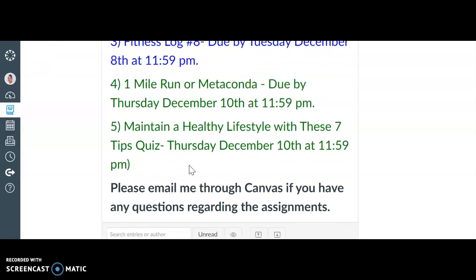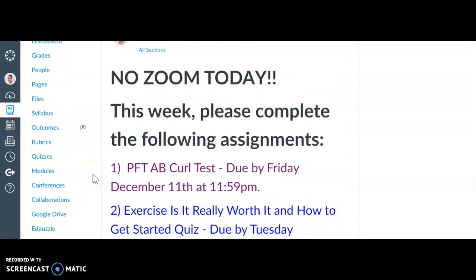Like I said, if you have any questions, or you're not sure how to do any of the assignments, make sure that you email me through Canvas. So just click right here and then send me an email. If you need to Zoom, I can send you a link. Okay, so let's go ahead and get into the assignment.